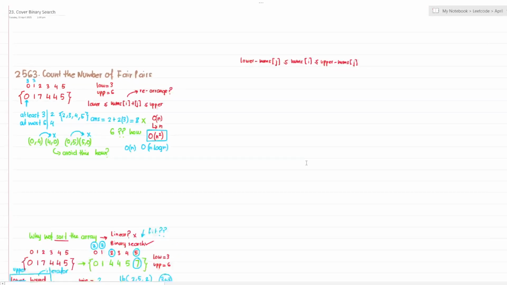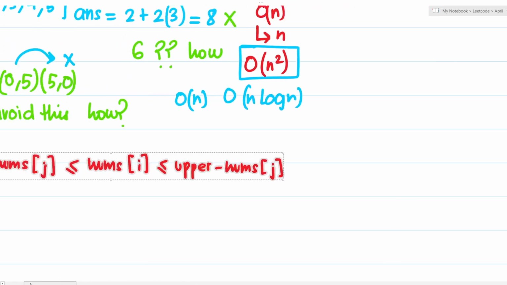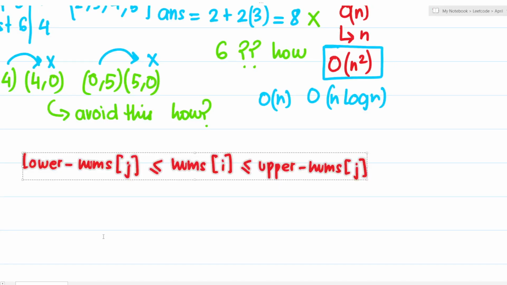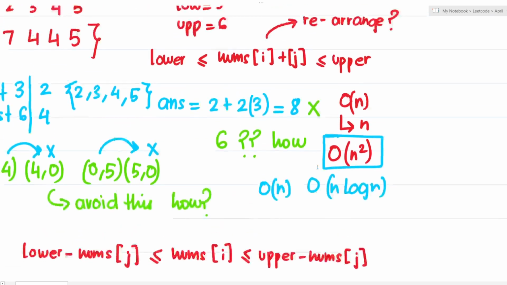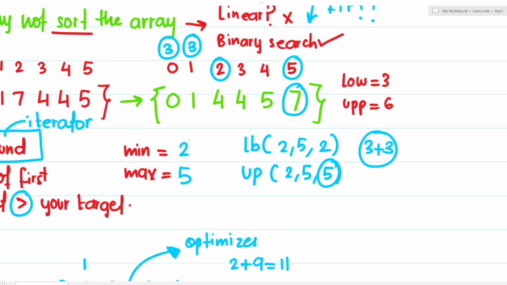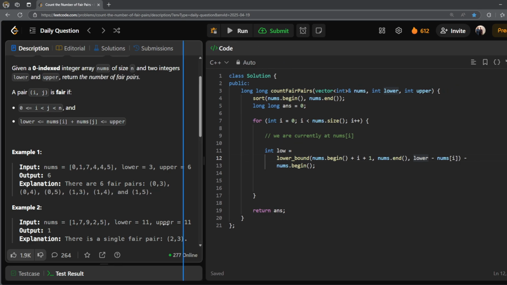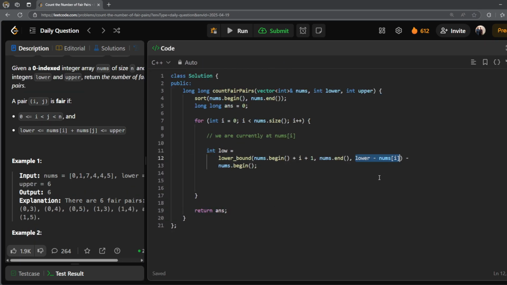What I'm simply doing is that I have subtracted nums of j from both the sides, from lower and from upper. You must have noticed what we were calculating over here is minimum of 2. So what is that? That is nothing but 3 minus 1, 2. And 5, that is nothing but 6 minus 1, isn't it? So that is exactly what we are doing. Lower minus nums of i is basically my target.